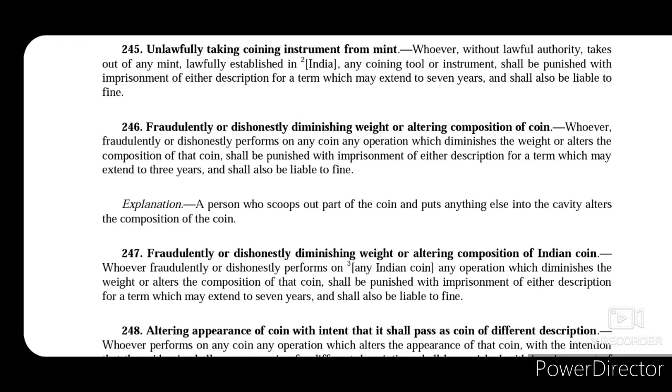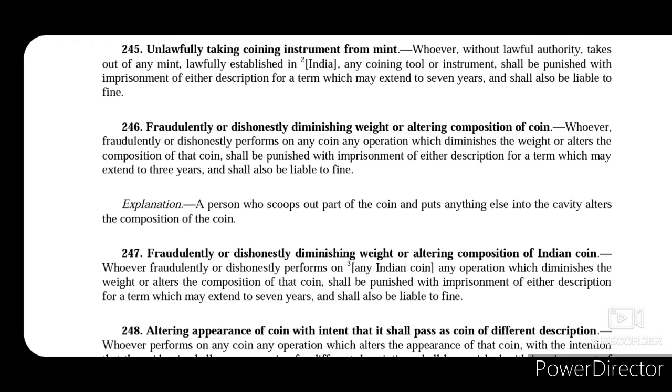Now section 245 talks about unlawfully taking coining instrument from mint. All the coining instruments that are used in making a coin are generally kept in mint. They are not taken away from the mint anywhere because that is of national importance. Now if some person unlawfully tries to take the coining instruments from the mint, then whoever does so without lawful authority shall be punished with imprisonment of either description for a term which may extend to 7 years and shall also be liable to fine.